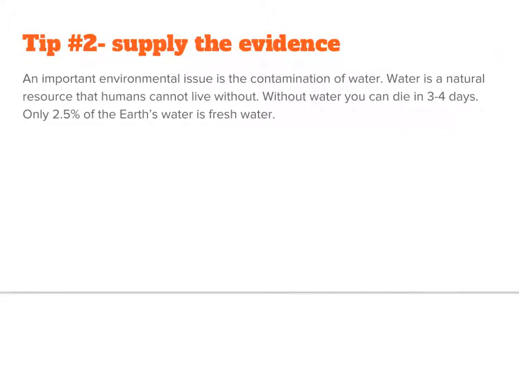This time, we need to think of details from our background knowledge to use as evidence. So we've added, water is a natural resource that humans cannot live without. Without water, you can die in 3 to 4 days. Only 2.5% of the Earth's water is fresh water. So here we've added the details about why we need water and about the amount of fresh water that is on Earth. Perhaps you don't know anything about fresh water or water contamination. Don't worry. You know something about environmental issues. You just need to leverage the knowledge you already have.